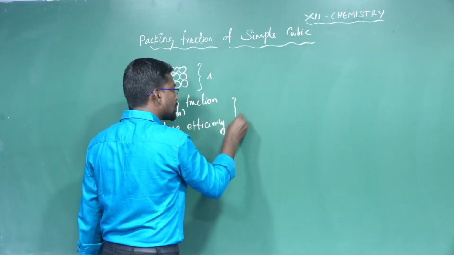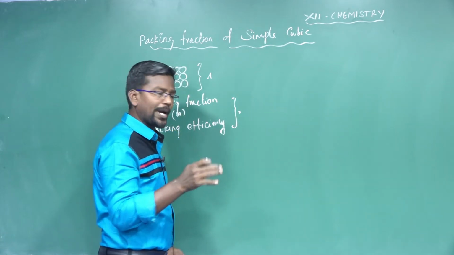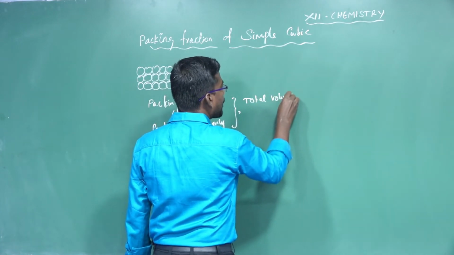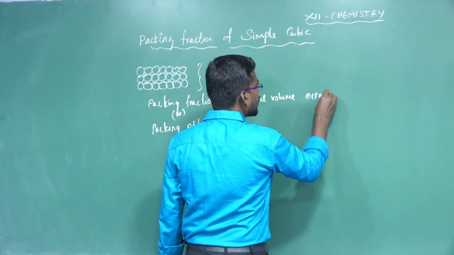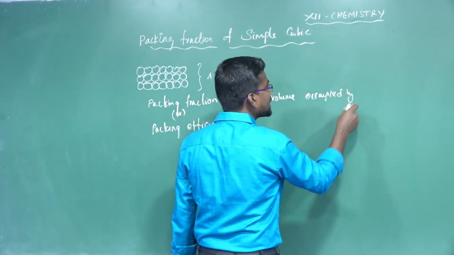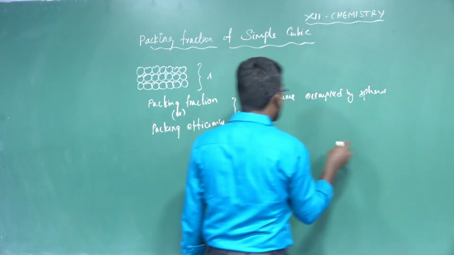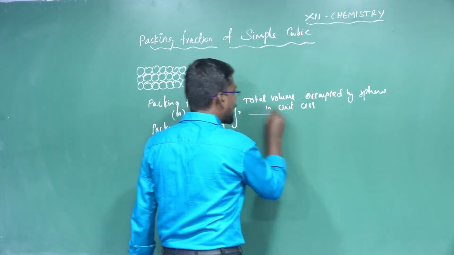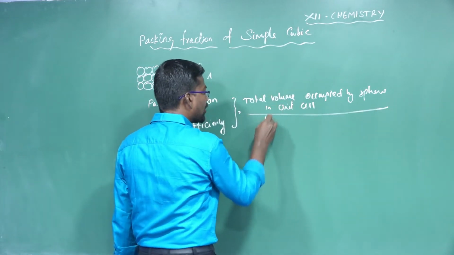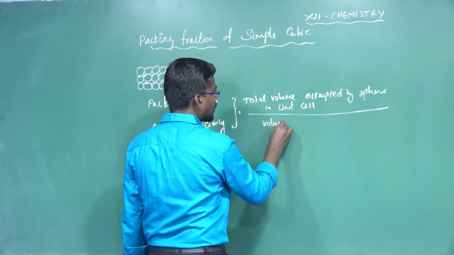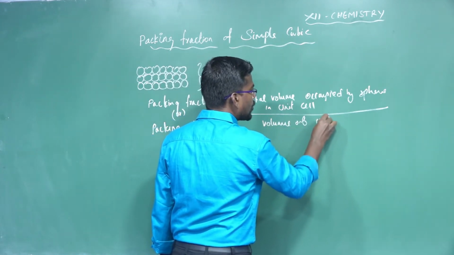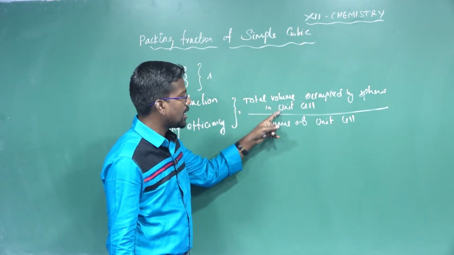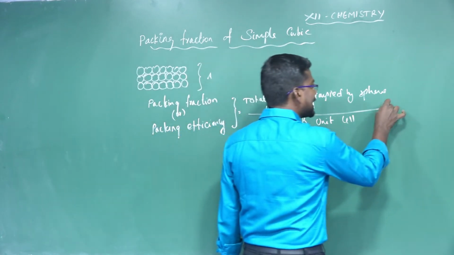Packing efficiency is equal to the total volume occupied by spheres in the unit cell divided by the volume of the unit cell, into 100.